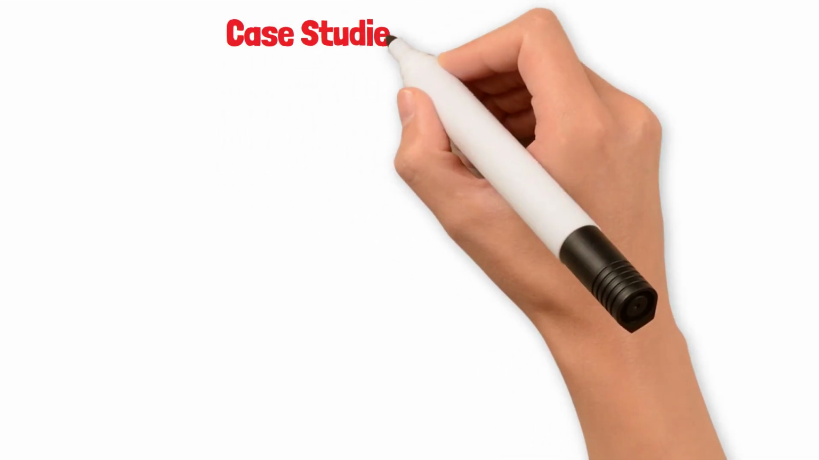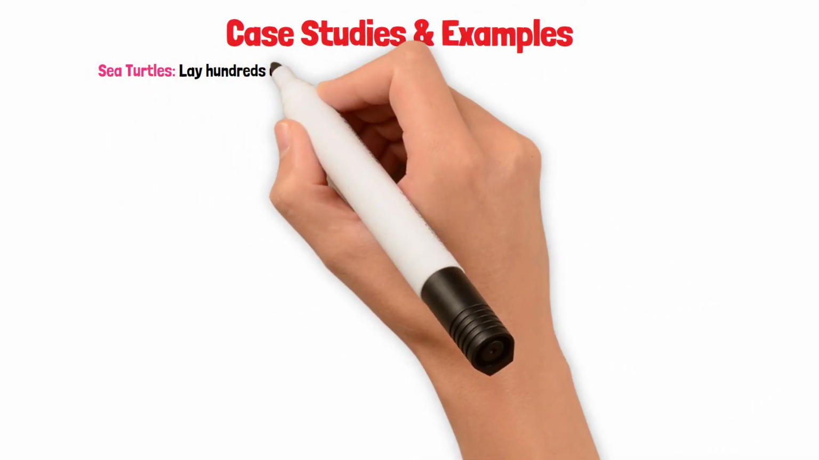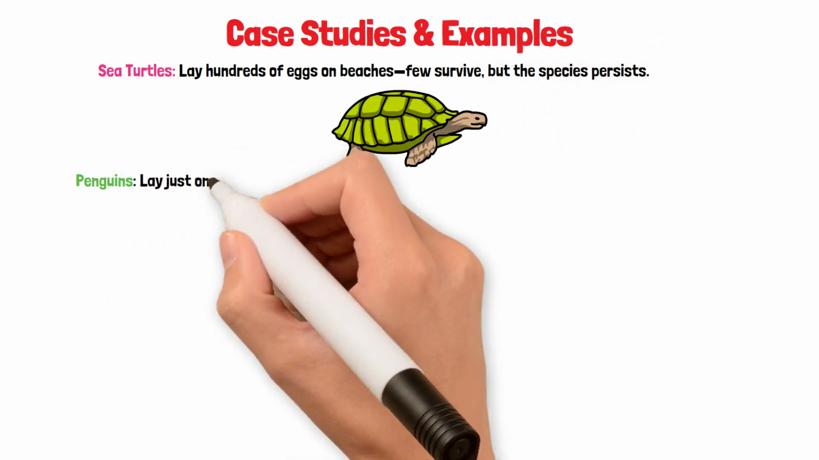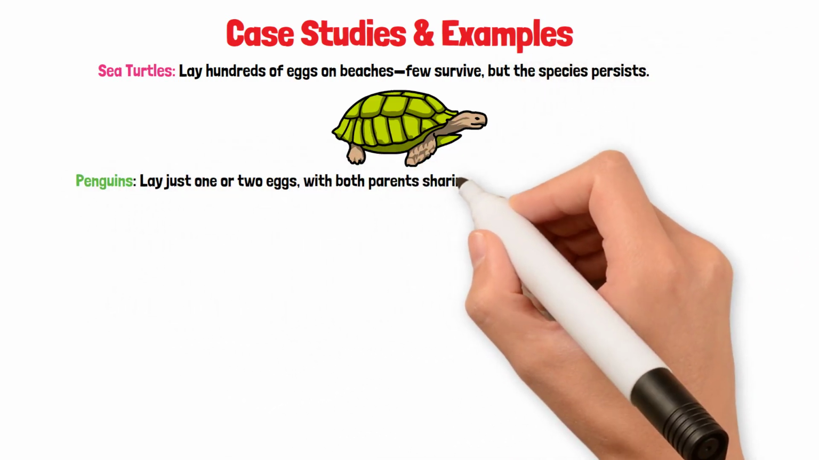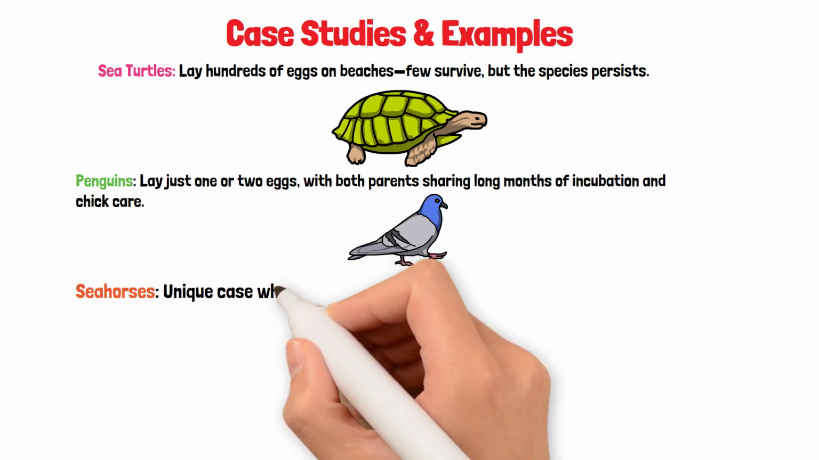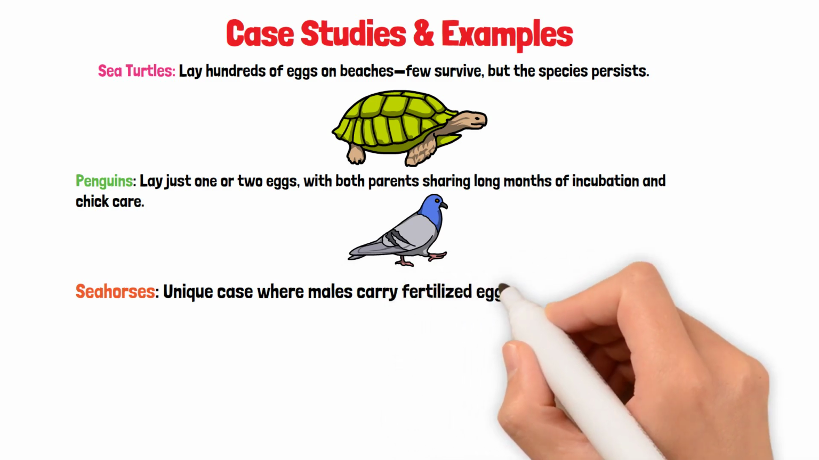Case studies and examples: sea turtles lay hundreds of eggs on beaches. Few survive, but the species persists. Penguins lay just one or two eggs, with both parents sharing long months of incubation and chick care. Seahorses: a unique case where males carry fertilized eggs in a pouch.